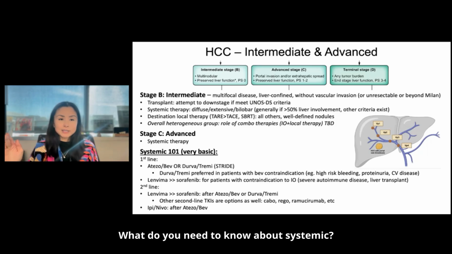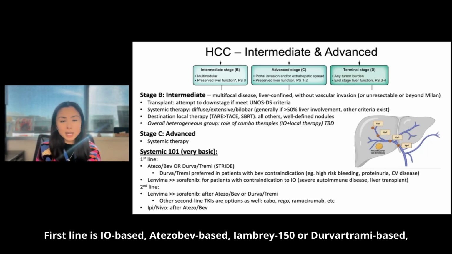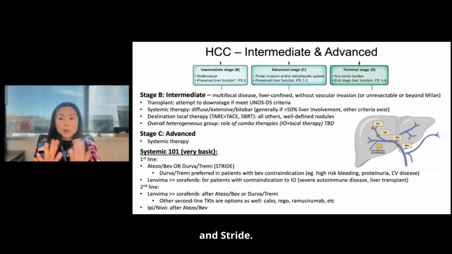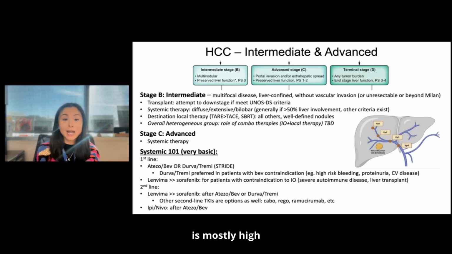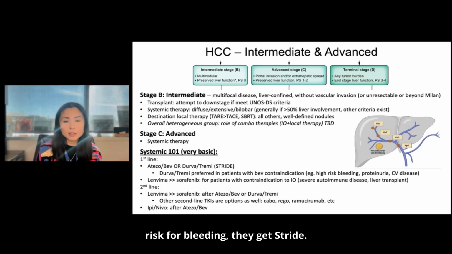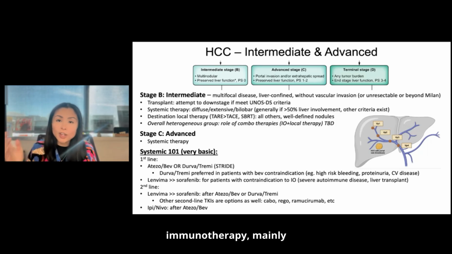What do you need to know about systemic therapy? So this is very basic, mostly for the non-medical oncologists, but this is how I think of it. First line is IO-based: atezo-bev based on IMbrave150 or durvalumab based on STRIDE. Both are first line, but in patients with a BEV contraindication, which is mostly high risk for bleeding, they get STRIDE. Lenvima over sorafenib is another option for patients who cannot get immunotherapy.